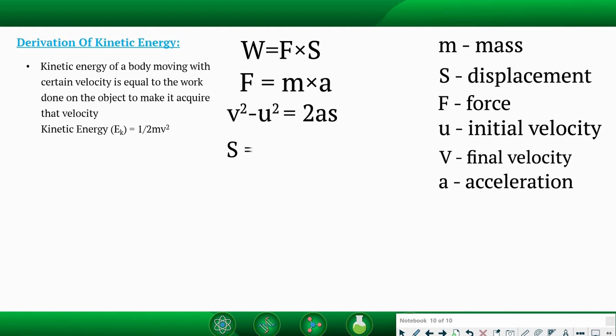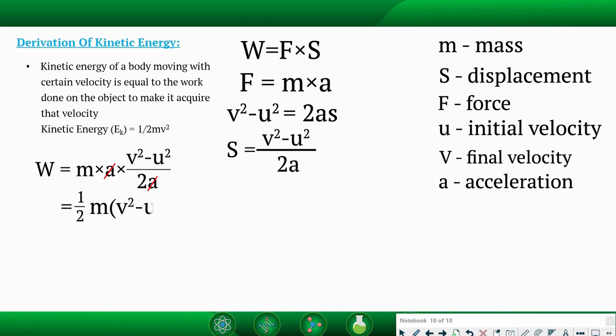s is equal to v square minus u square upon 2a. Now we will put the value of F and the value of s in this equation to find out the work done. So we will find work done will be m into a into (v square minus u square) upon 2a. These two cancel, so it becomes 1 upon 2 m (v square minus u square). So here we can say this is the work done on that moving object of mass m to gain velocity from u to v, as defined with this relation.